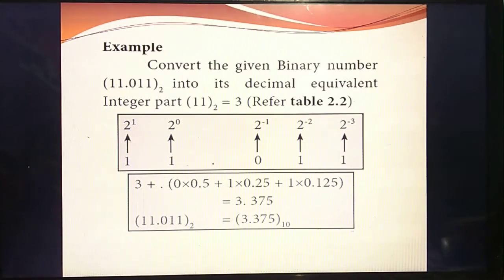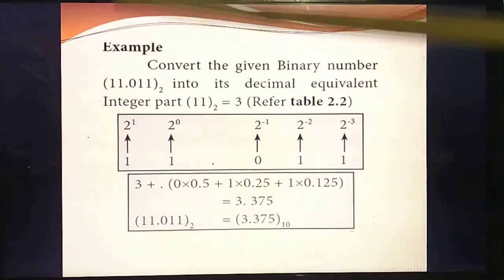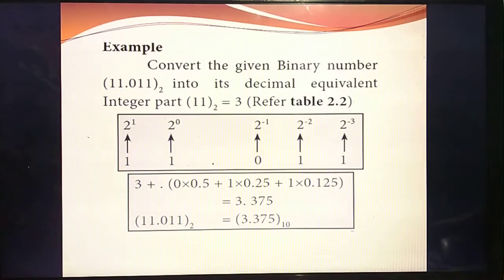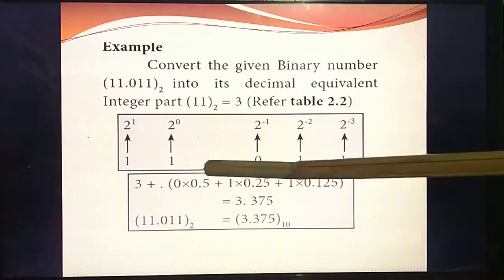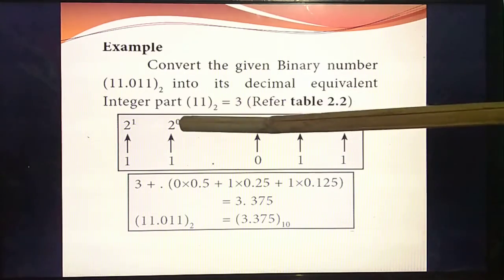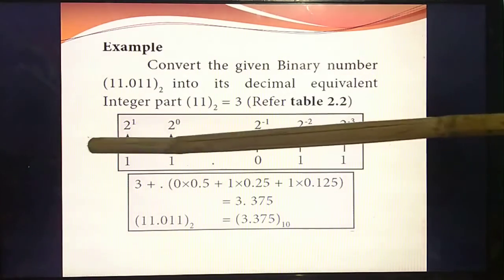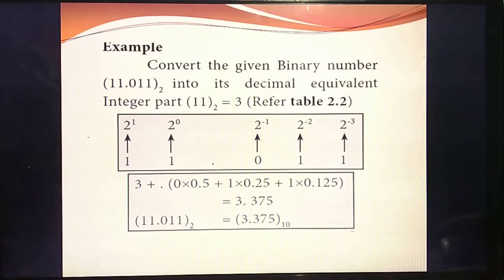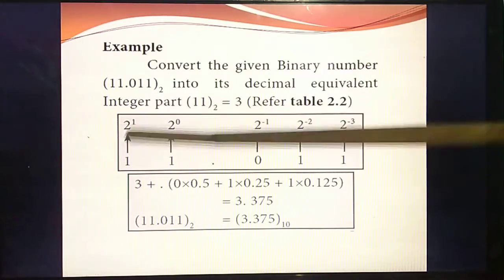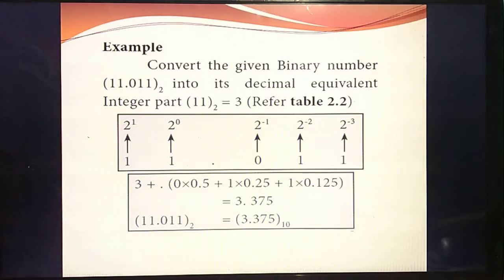Then listen. What's the next step? You should write place values or positional values for each digit. From where you should write? From left to right. That is very, very important. In this method you should start the positional values from left to right. Understand? So listen, from the point, 2 power 0, 2 power 1. Here don't write minus values. Before the point you should always write positive powers. After the point you should write the minus values.